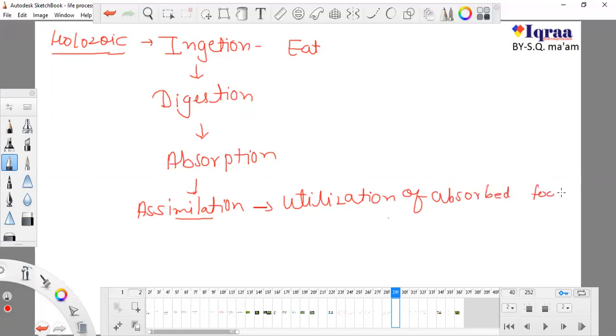Okay, we need to utilize it. Other than this, what is the use of eating this much nutrition-rich food if you are not using it? And finally there is excretion. So these are the 5 steps which are followed by each and every holozoic mode of nutrition.